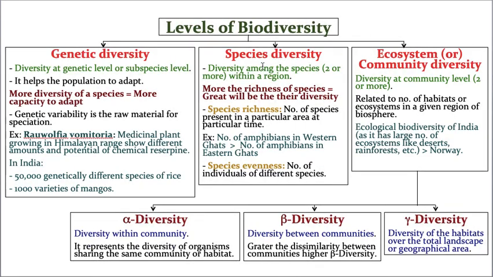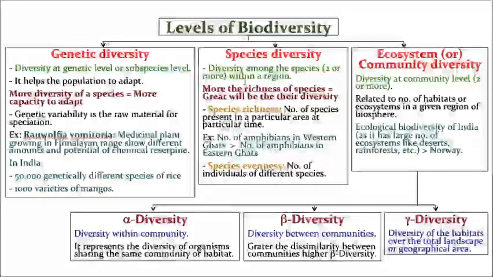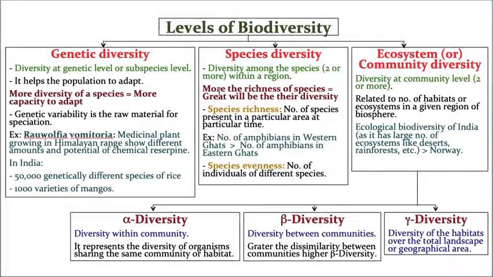Species diversity means, let us take the definition, diversity among the species within the same region. That means given a region, let us take some area randomly, say Chennai. In Chennai, how many species are there? That shows the richness of that particular area called Chennai. Now, a brief summary: the more the richness of species, that means more number of species, it shows greater diversity of that particular area. Hope you understood that area diversity will be represented by how many species.